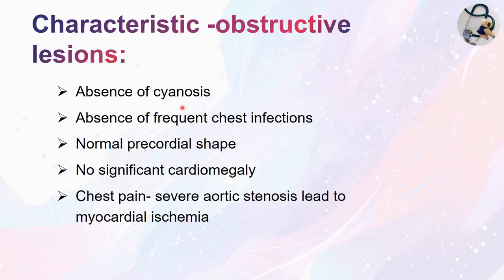Obstructive lesions. The different characteristics of these lesions are: absence of cyanosis. There is absence of frequent chest infections because there is no left to right shunting. A normal precordial shape is seen. There is no significant cardiomegaly. And then chest pain can be another feature if there is severe aortic stenosis.